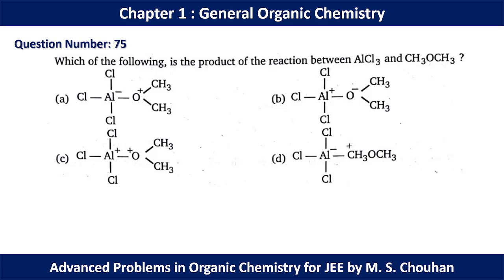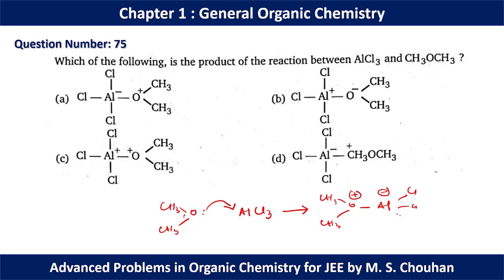In question number 75, which of the following is the product of the reaction between AlCl3 and dimethyl ether? Dimethyl ether is a Lewis base due to the presence of the lone pair, and AlCl3 is a Lewis acid due to the presence of a vacant orbital. So this lone pair can approach the vacant orbital, and finally we will end up with this kind of addition product, known as an adduct, and the structure will look like this. So for question number 75, option A should be the correct option.